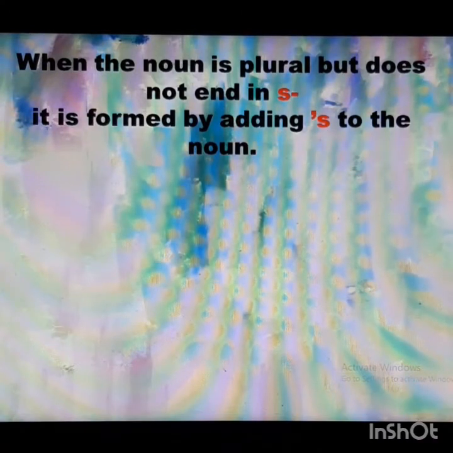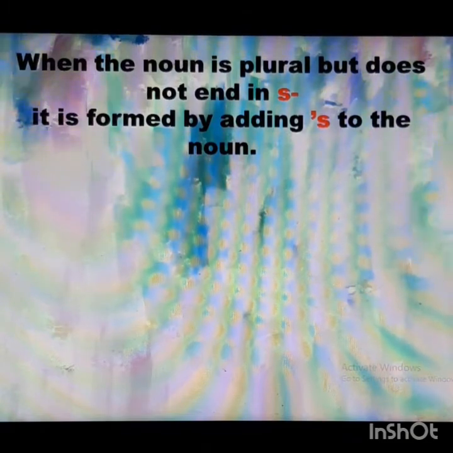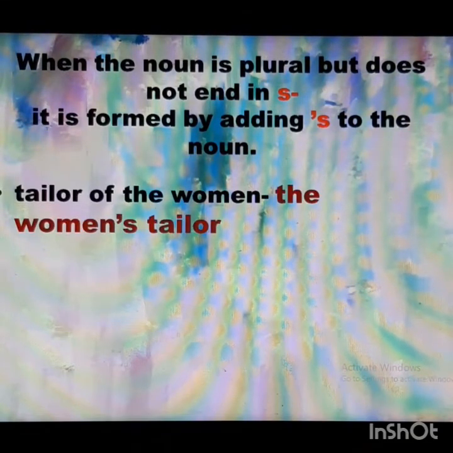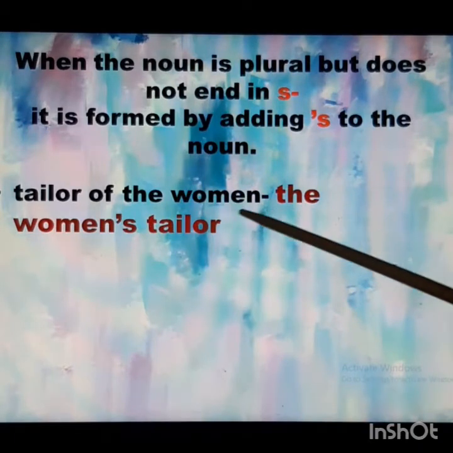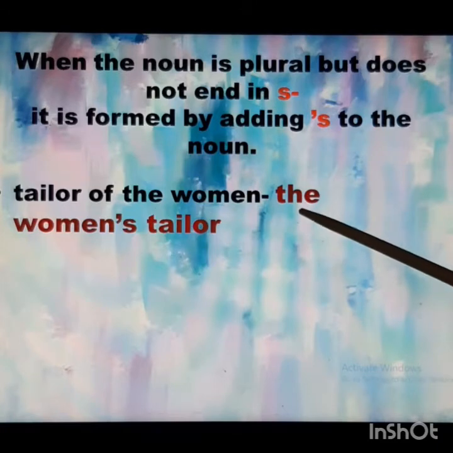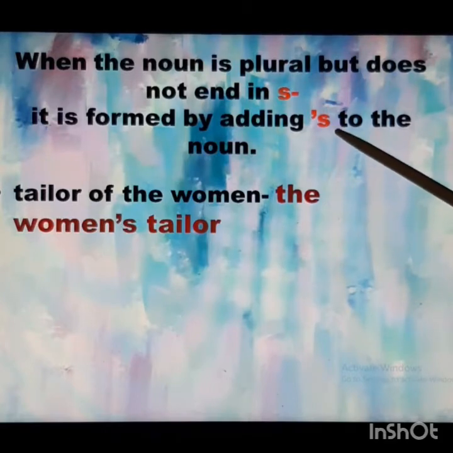Let's look at some examples. Tailor of women. This word women is a plural. So while forming a possessive noun, I am going to add apostrophe s after women.